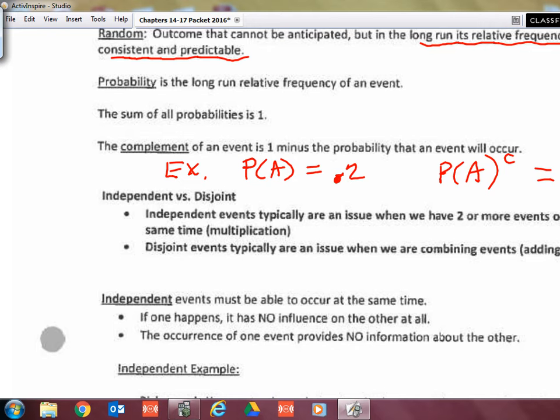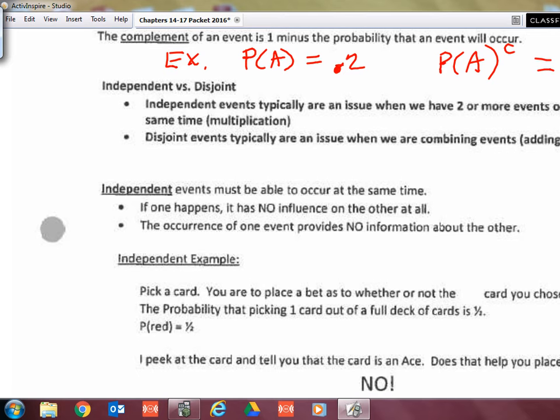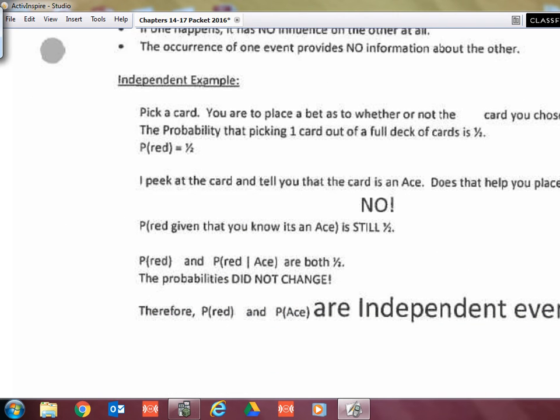All right, next, let's talk about some vocabulary, independent and disjoint. Independent is the same independent that you already know and love and have a song to. The fact that you are one thing does not change the rate. Okay, so we know that those are independent if one thing happening isn't changing the probability of the next, okay? And so I want to give you an example. Let's say that we pick a card.